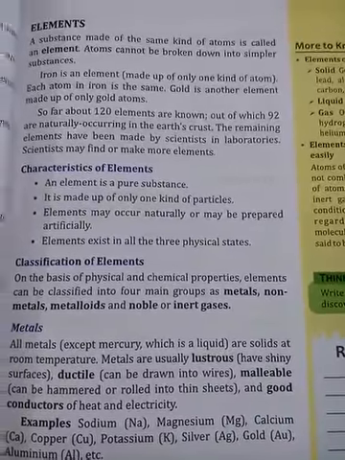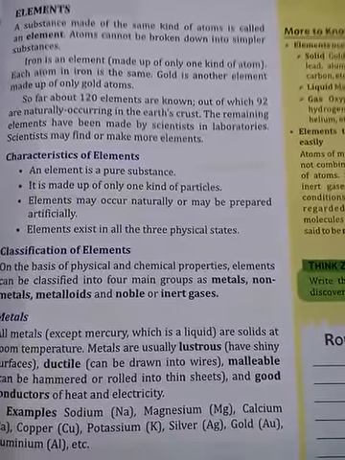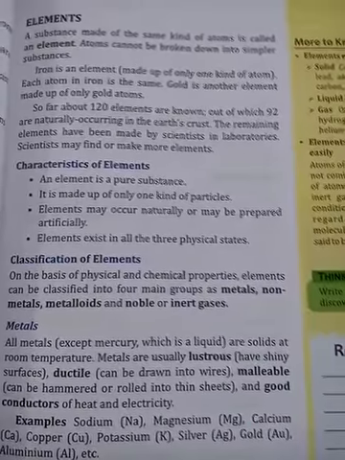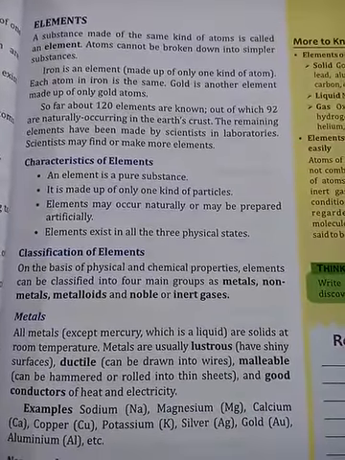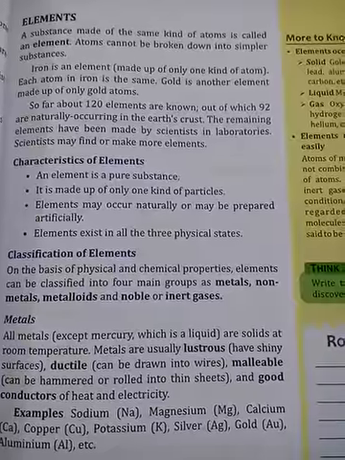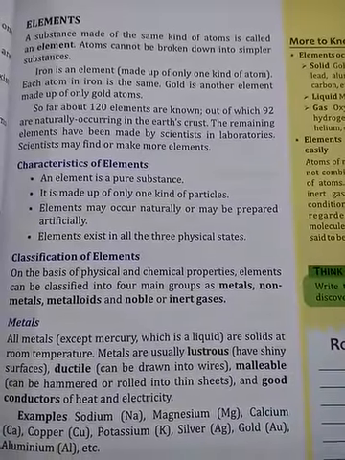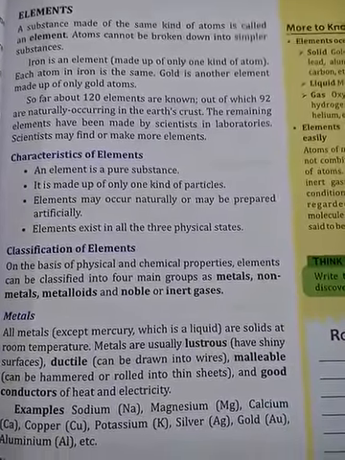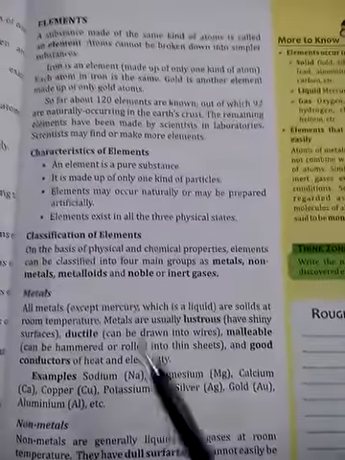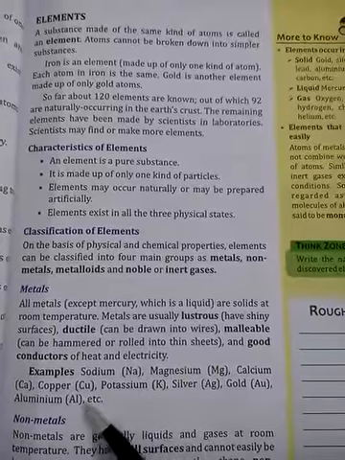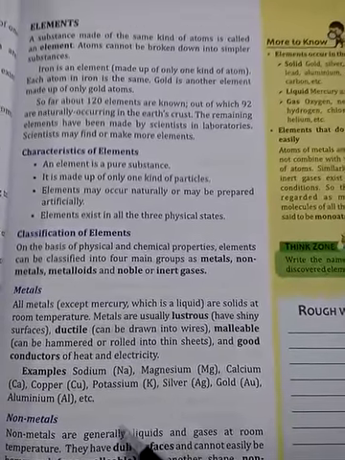Aluminium foil, which you have seen used to wrap food items, is an example. Metals are also very good conductors of heat and electricity. Examples: sodium, magnesium, calcium, copper, potassium, silver, gold, aluminium.